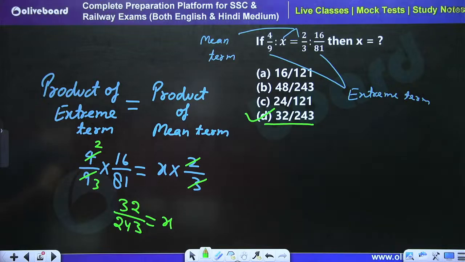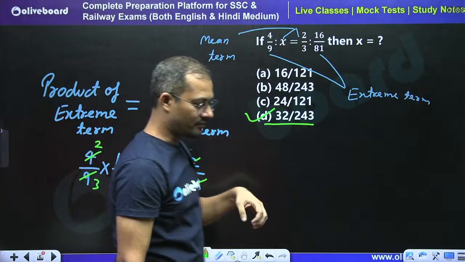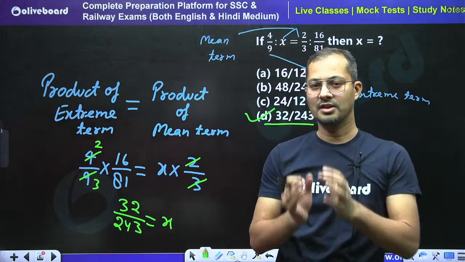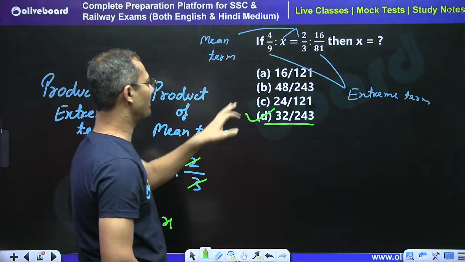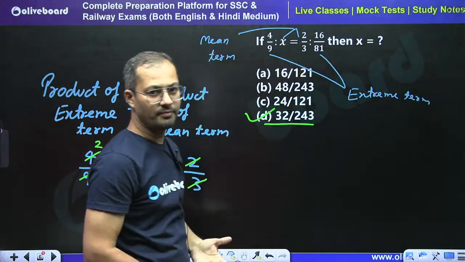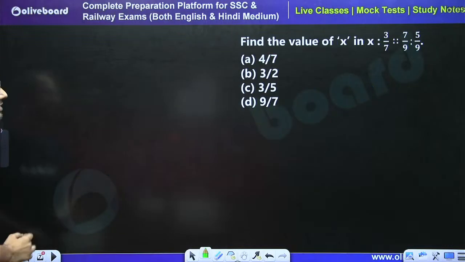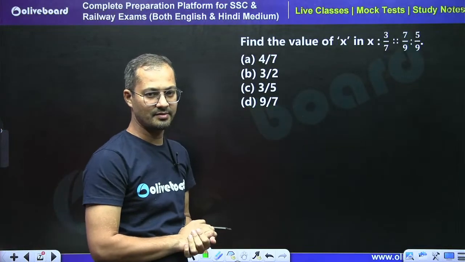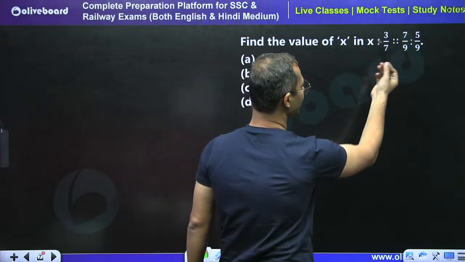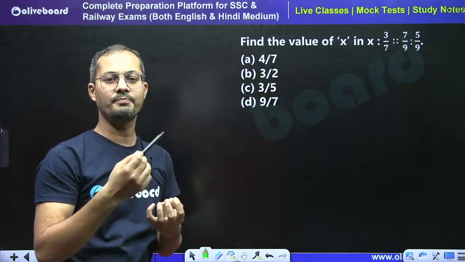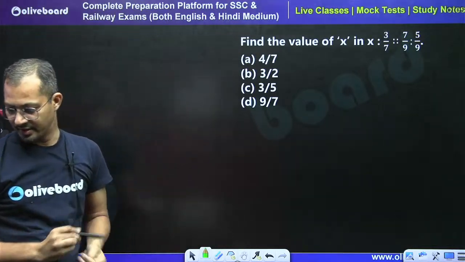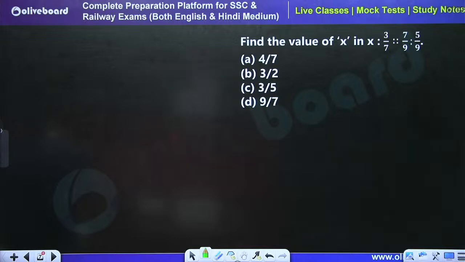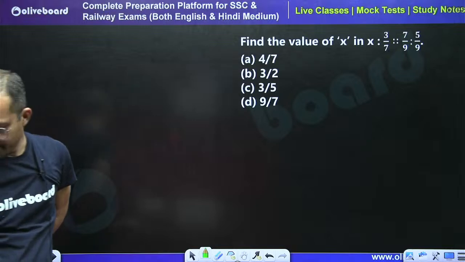So remember this, right? Whenever we have proportional values, the product of extremes is always equal to the product of mean terms, or we can say the product of first and last is equal to the product of middle terms. So moving forward, now tell me what is the answer of this question. Whenever you see 4 dots, this is the sign of proportion, which means two ratios are equal. Proportional refers to equality.